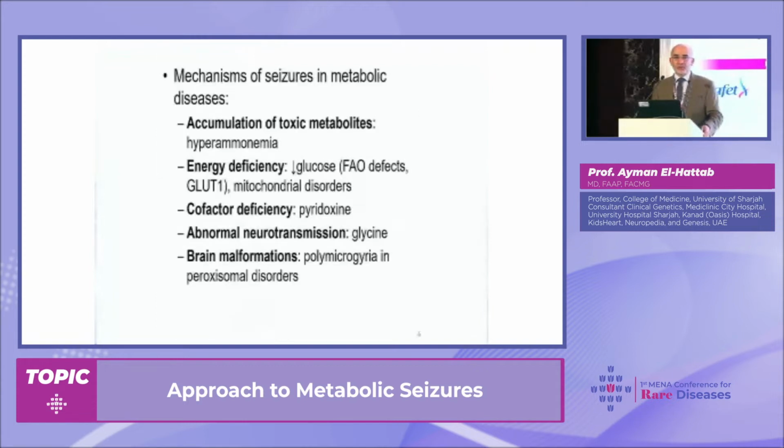But how do metabolic diseases cause seizures? We have different mechanisms. For example, in urea cycle disorders, we have accumulation of ammonia, and ammonia is a toxic compound for the brain. So this can be a mechanism. In mitochondrial diseases, we have energy deficiency, and this can also lead to seizures. Many times we have cofactor deficiencies, and I'll give some examples. In neurotransmitter dysregulation, some conditions can cause that. And a few conditions can even cause brain malformation, like Zellweger syndrome, as we will mention in some of the slides.